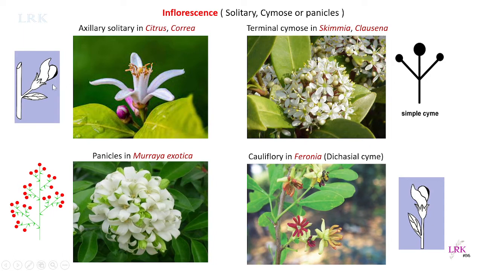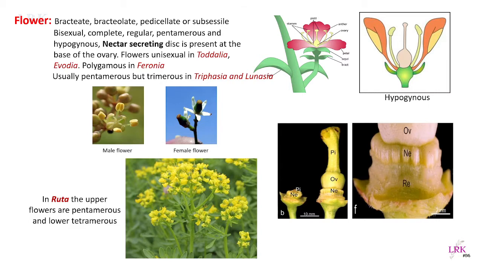So this is regarding the inflorescence. We saw either it may be an axillary cyme or a terminal cyme, as in Skimmia and Clausena, or it may be a panicle in Murraya exotica, or it may be a dichasial cyme, which is a cauliflory in Feronia. What is cauliflory? If the flowers develop directly from the stem, not on the branches, then we call it cauliflory. Okay, so this is regarding the inflorescence. Now, flower in detail. The flower is bracteate. We already discussed that bracts are nothing but the small green colored scale like leaves which are present beneath the flower, that is on the pedicel.